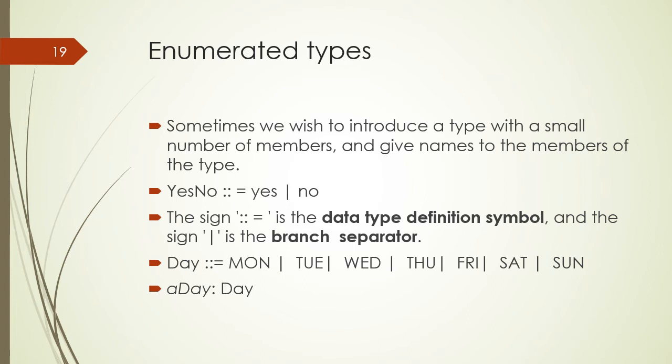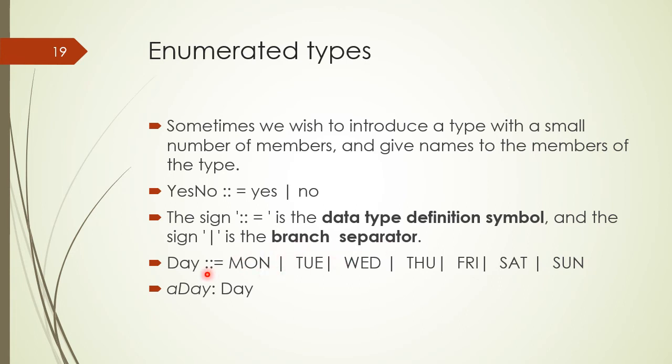Sometimes we wish to introduce a type with a small number of members and give names to the members of that type. For example, we have a type yes no with the two members yes and no, and this symbol, two colons with an equal sign, is a data type definition symbol, and a pipe sign is a branch separator.